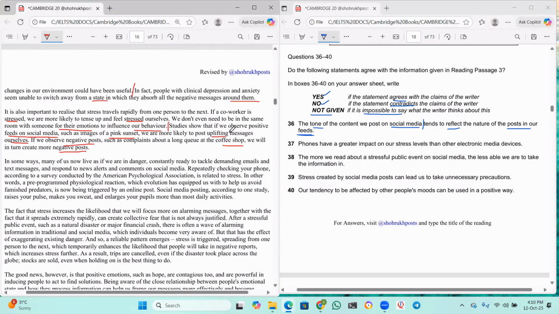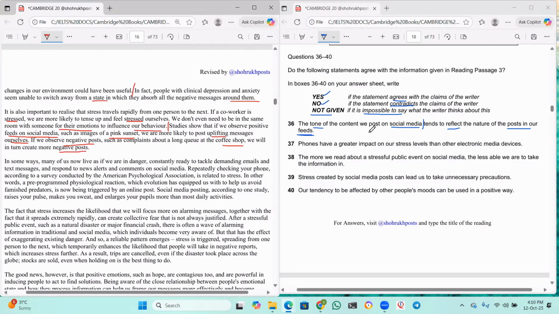Studies show that if we observe positive feeds on social media, like the pink sunset, we are more likely to post uplifting messages. But if we observe negative posts, such as the long queue, we will in turn create more negative posts. So if we see positive feed, we will give positive postings. If we see negative feed, we will give negative postings. That's what he's saying here.